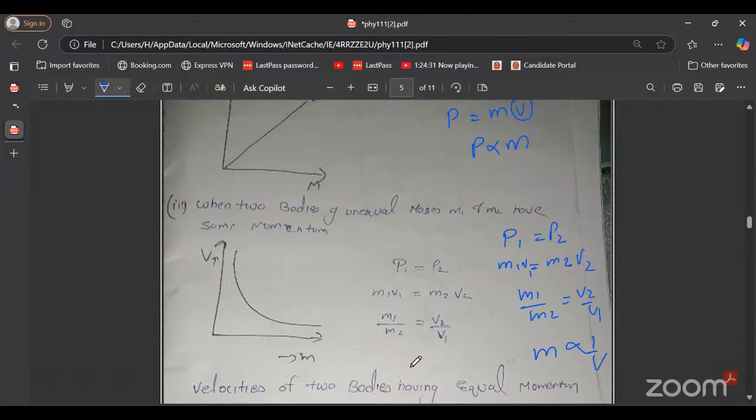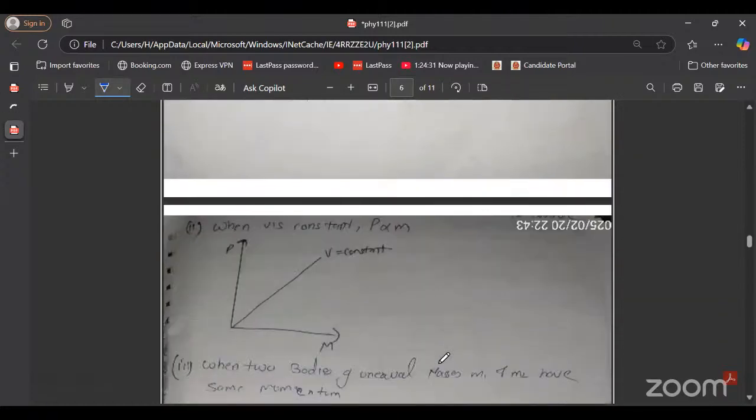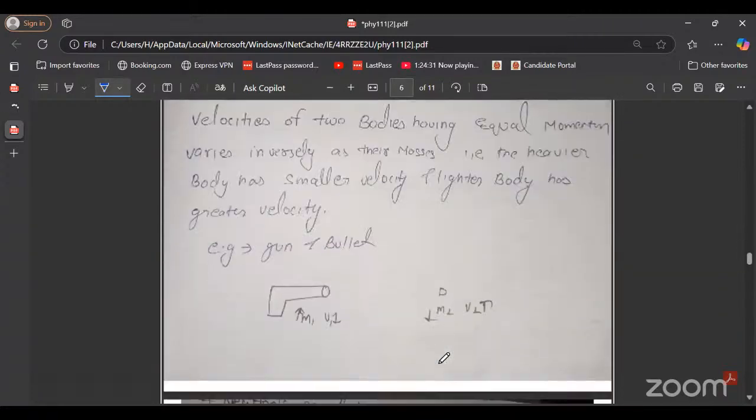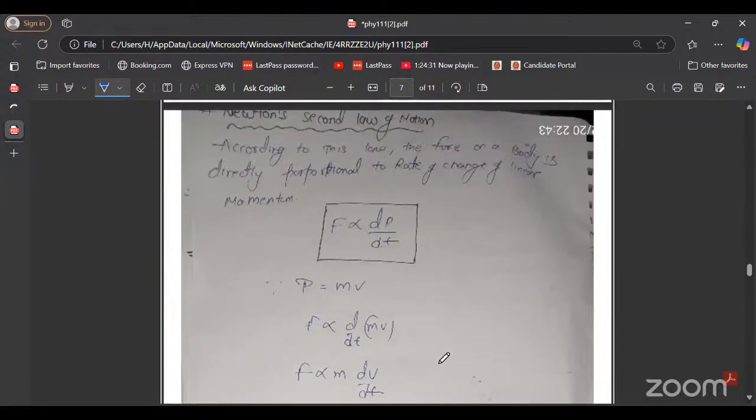Okay, now next is Newton's second law of motion. When we ask students about Newton's second law of motion, many of them say that Newton's second law of motion is F equal to ma. But that's wrong. That is the result of the second law of motion, not the second law.